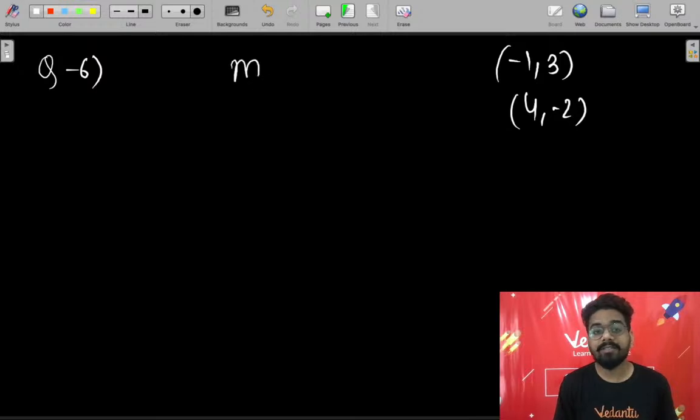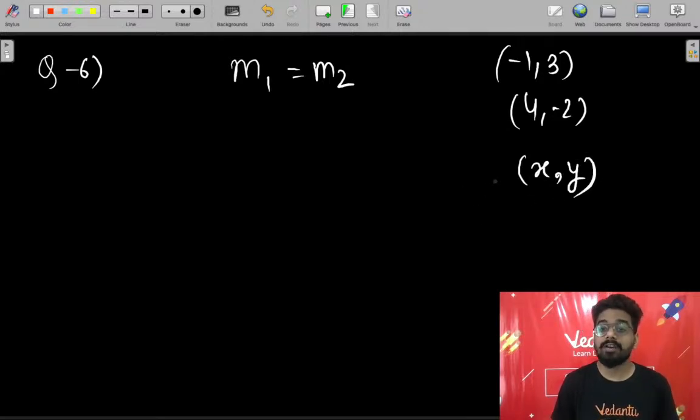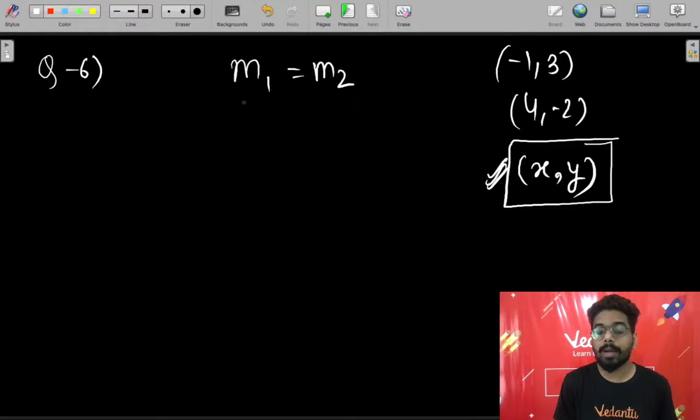We are saying m1 is equal to m2, and always remember, whether it is given or not, we will assume a point from our side which is going to be variable, which will generate the equation. Now m1 is equal to m2. That means we have to calculate the exact value of the slope from the given condition. Can we calculate the exact value of the slope? Yes, by using these 2 points.